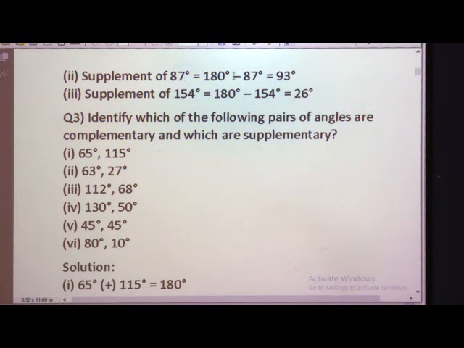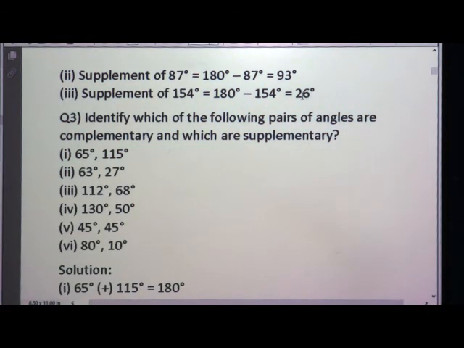So, 180 minus 87 is equal to 93. Supplementary of 154 is equal to 180 minus 154 is equal to 26. The other angle will be 26 degrees.